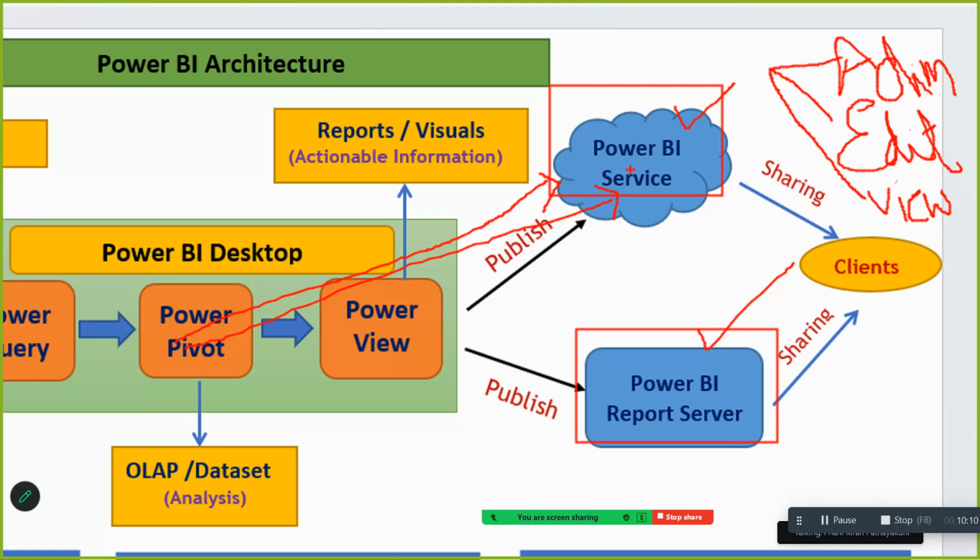We call it an on-premise server, or Power BI report server. So Power BI report server is also called an on-premise server. This is located at the premises of the company. Whereas Power BI service is located in the cloud platform. One is in the cloud, one is located in the report server. And this data the client can also see, and you can share it at the local place, or you can take the help of the cloud.